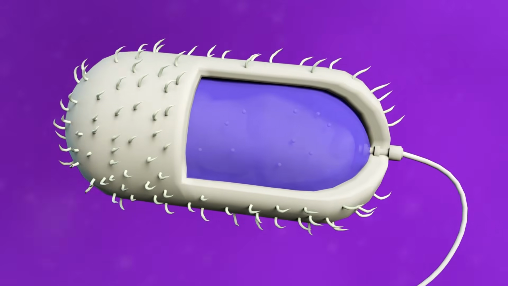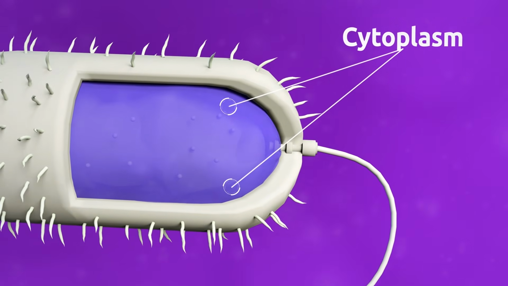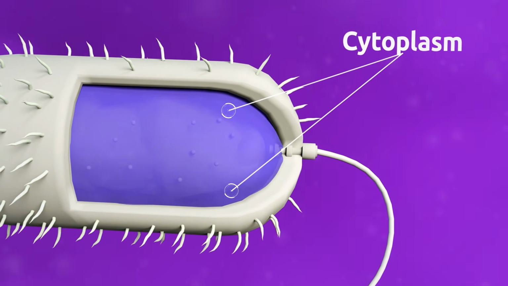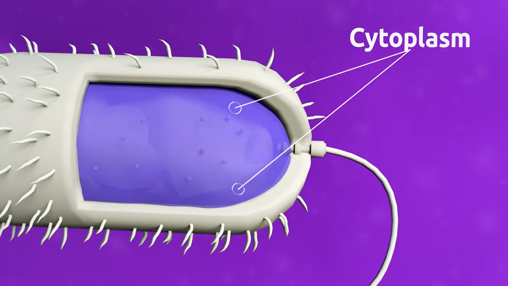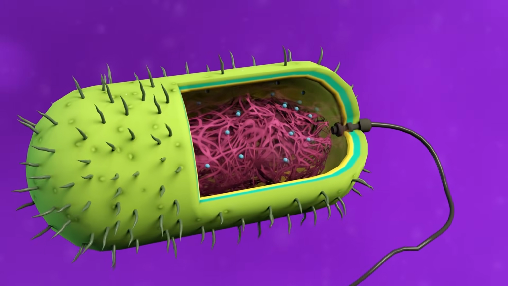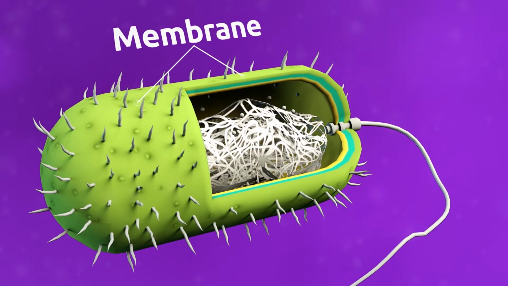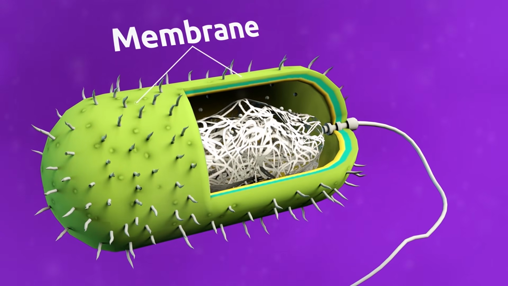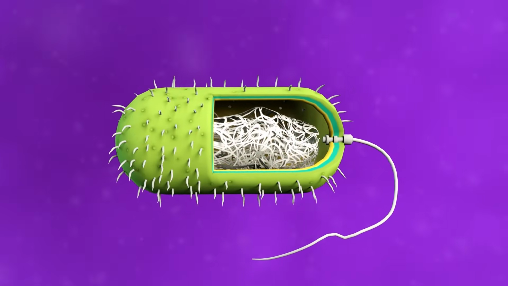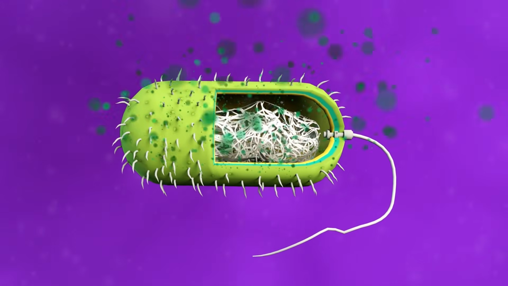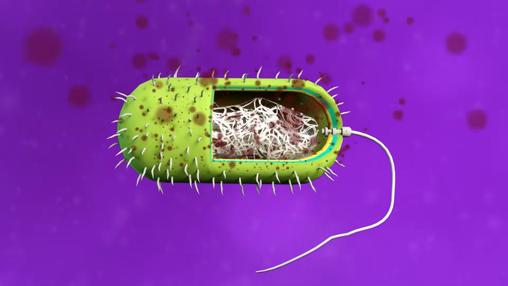The cytoplasm is a thick solution found inside the membrane. Organelles are located in the cytoplasm. The membrane is a layer that surrounds the cell. Membranes structure and protect the cell from the outside environment. They also allow food in and release waste substances.